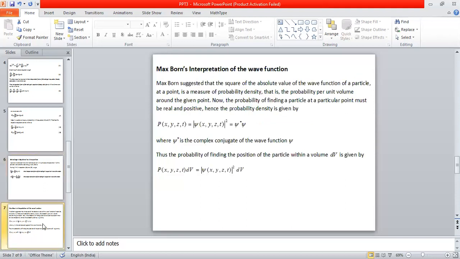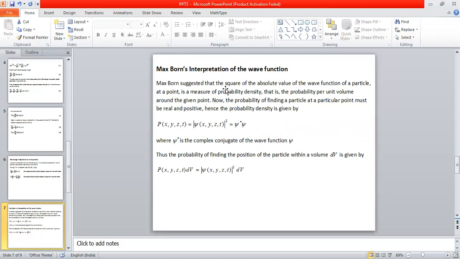Now let us proceed. Let us try to understand Max Born's interpretation of the wave function. There were many interpretations to explain the physical significance of the wave function associated with a given particle or a given system. The best possible explanation was provided by a physicist called Max Born. And this Max Born's interpretation of the wave function is what we try to understand right now.